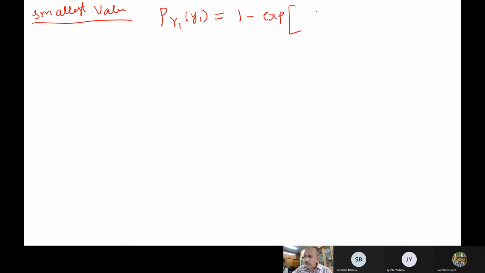Now similarly, say for the smallest value. The smallest value is more or less the same, but slightly different. The probability distribution function will be 1 minus exp of minus ((y1 minus epsilon) by (omega 1 minus epsilon)) whole to the power of k, where epsilon is the lower bound.